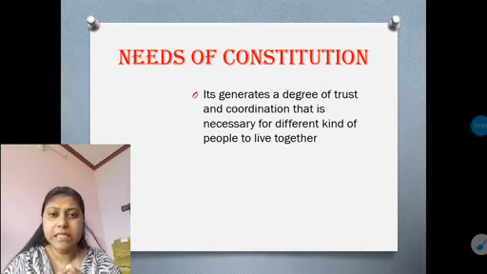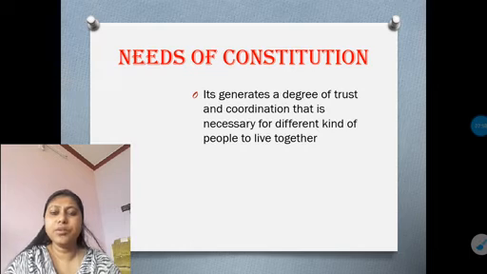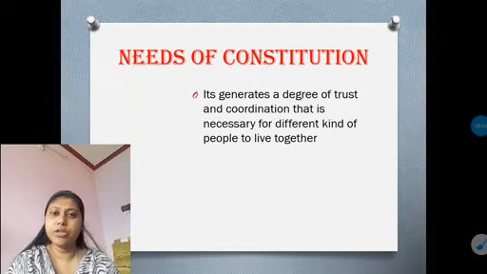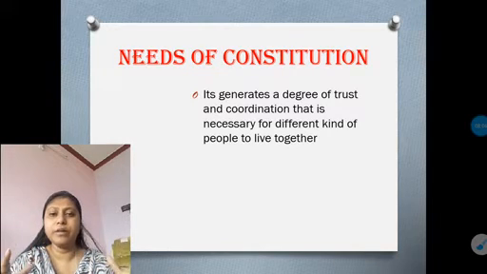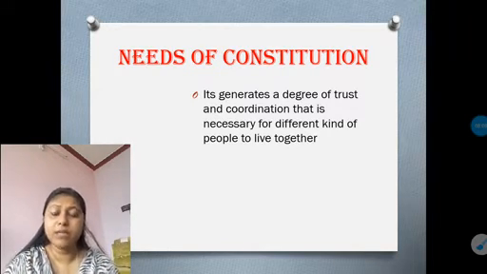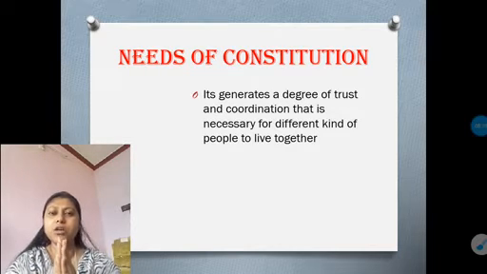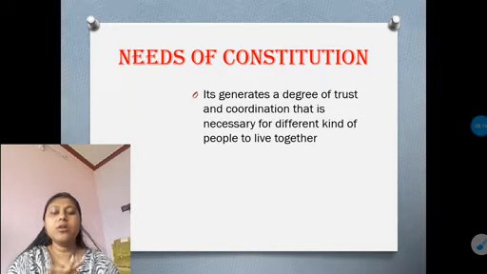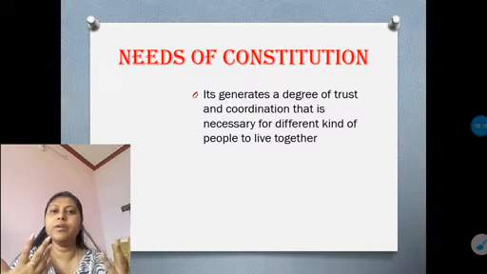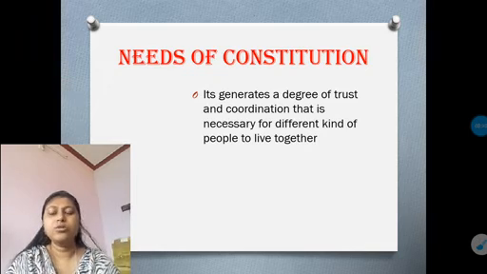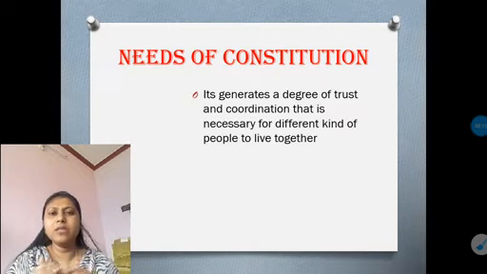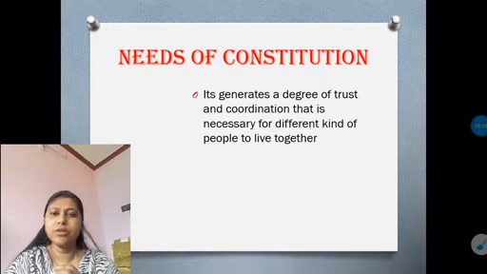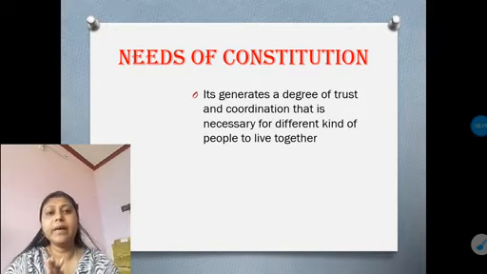So the first basic criterion, or you can say need, is that for creating trust and coordination among the different kinds of individuals living in society together, we need a constitution, because without a set of rules and regulations or some kind of laws, we cannot coordinate with each other. So everyone will do whatever they want to do. So that's not the thing. To live in a peaceful manner or in a proper society, we need trust and coordination, which is created by the constitution.